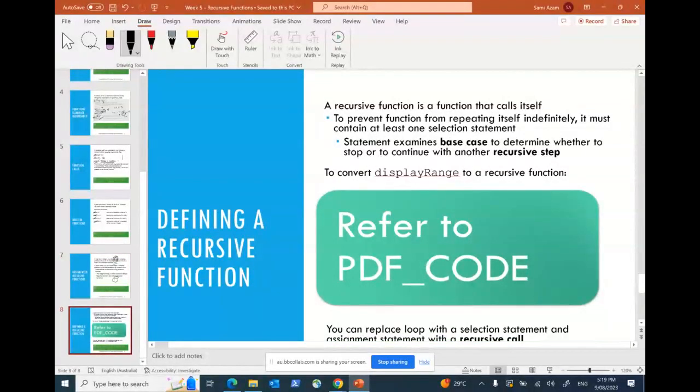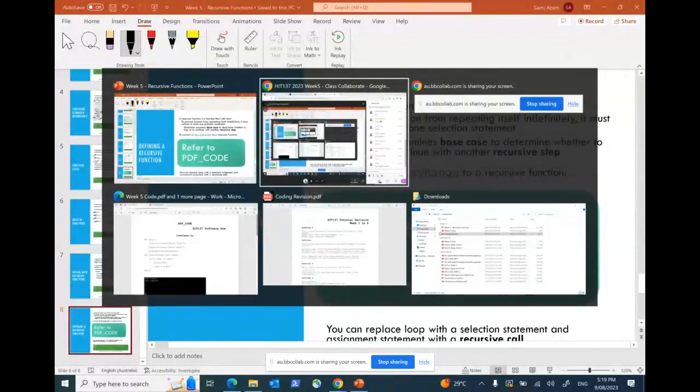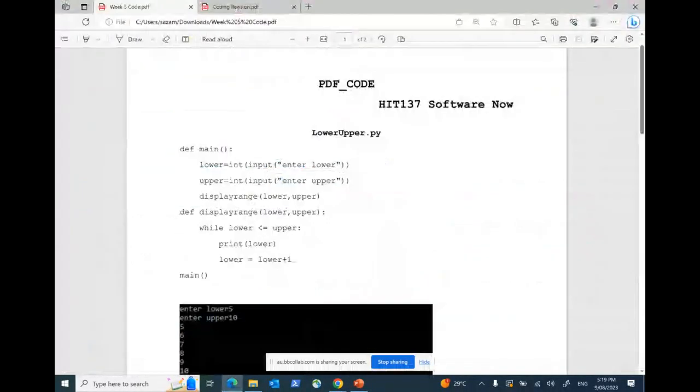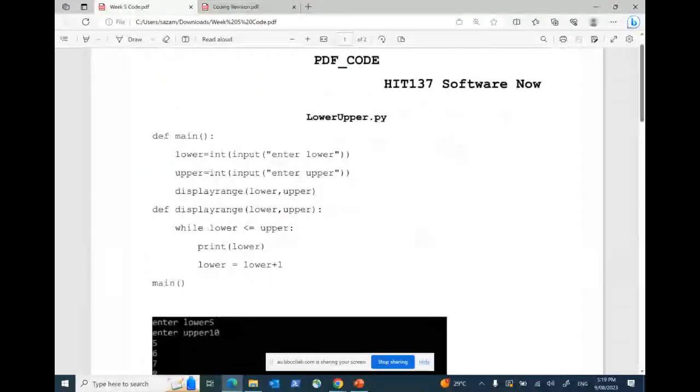So this is pretty much the whole of what we're going to study till week 5. That's enough for us to finish our assessment 2. Our assessment 2 contains all the information from week 1 to week 5. Let's go to the PDF code, then we'll understand what is there. Okay, guys, let me explain a couple of codes over here, and in that way we'll see how it goes.